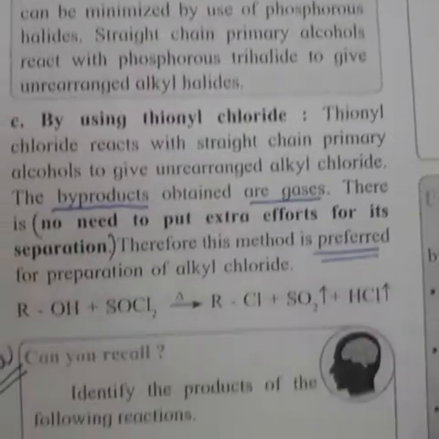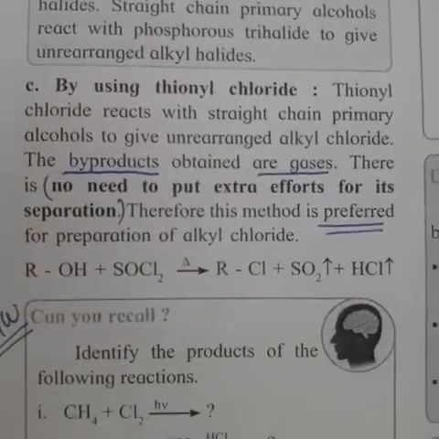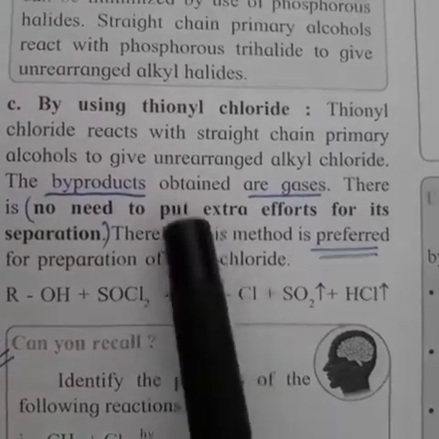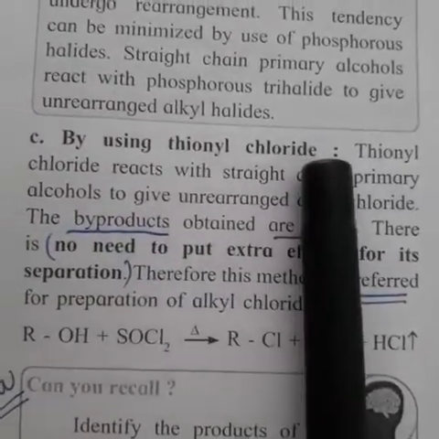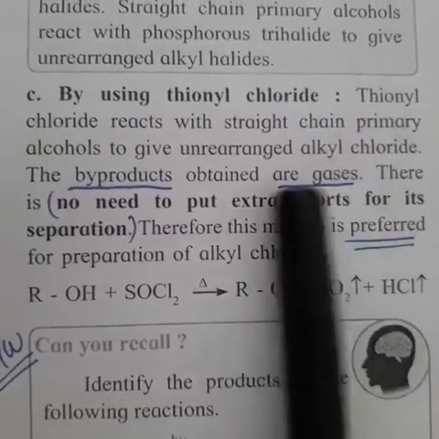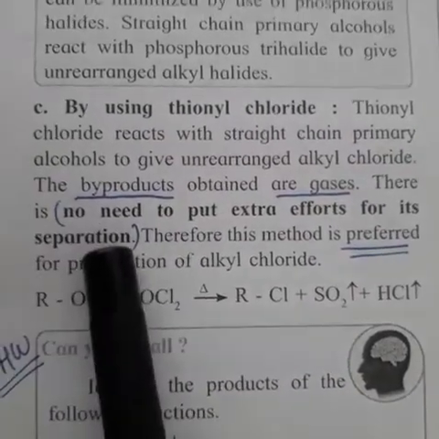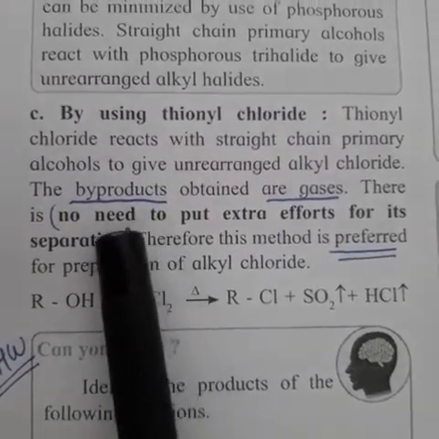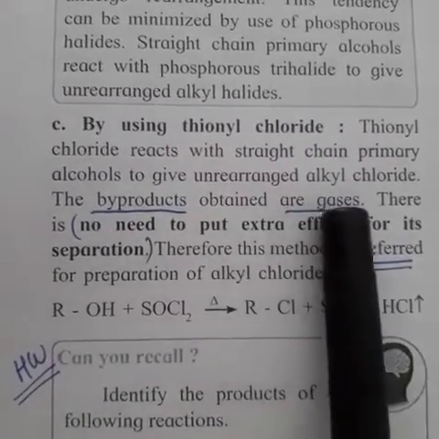The last method of preparation of alkyl halide from alcohol uses the reagent thionyl chloride. Thionyl chloride, SOCl2, is the best method for the preparation of alkyl halide, because the byproducts obtained are gases.